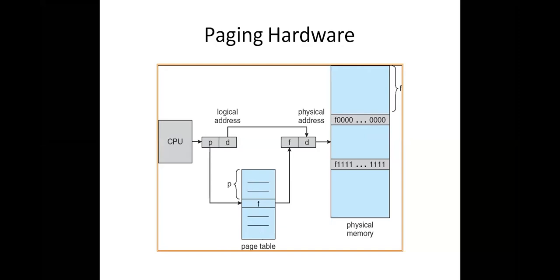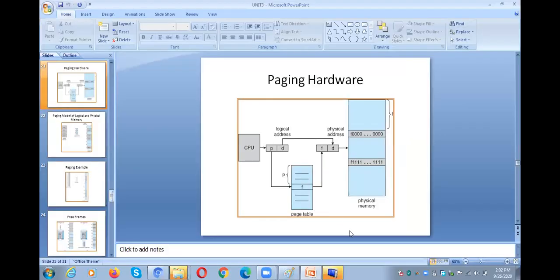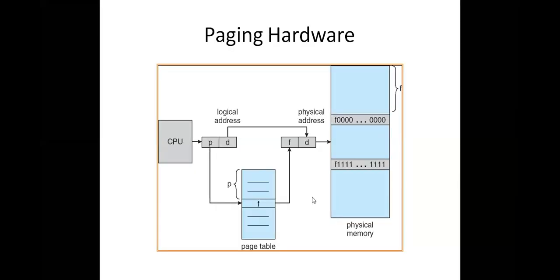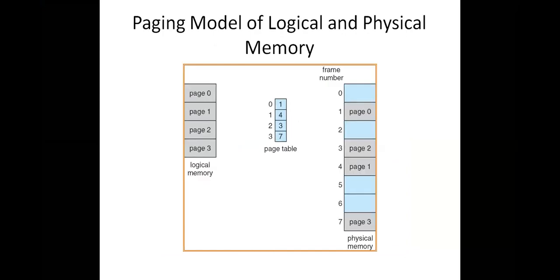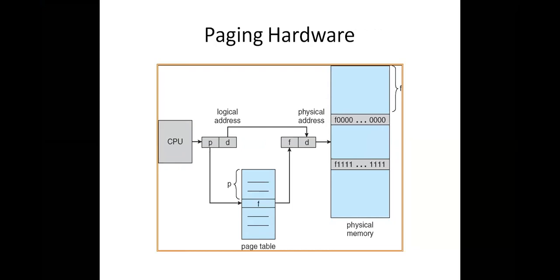But if the page table has thousands or lakhs of pages, then we need to go to the main memory and check for the page every time. Every time we need to go to the page table for a frame number, in order to know the frame number, right?